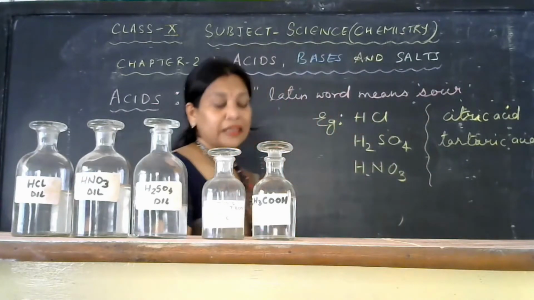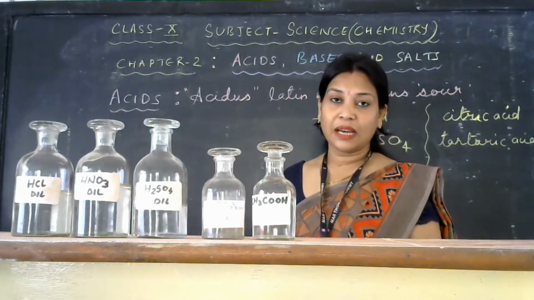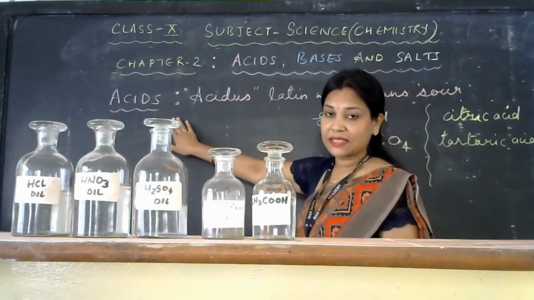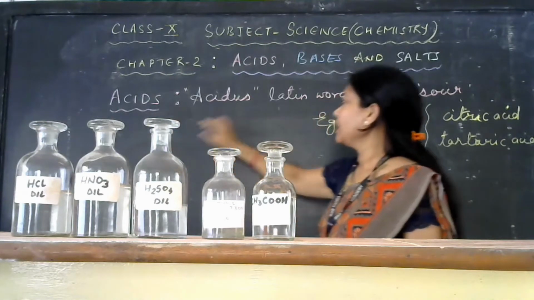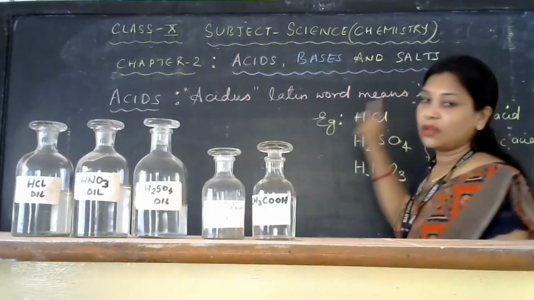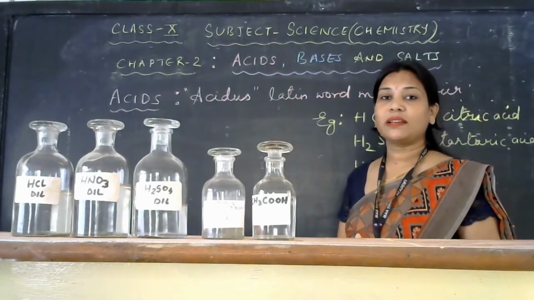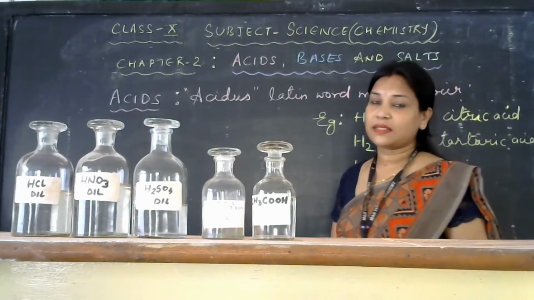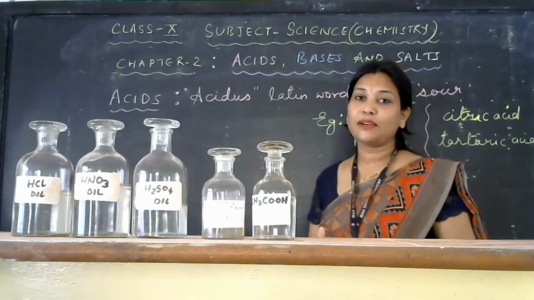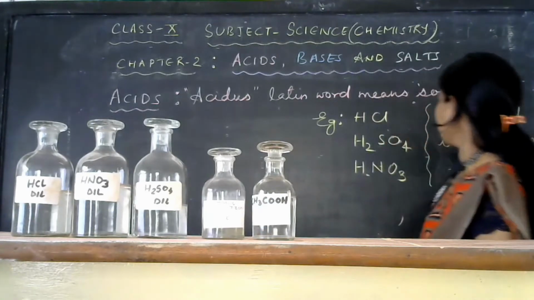Acidity is a characteristic property of acids. Acidic substances are usually sour in taste. The word acid is derived from the Latin word acidus, which means sour. Most acids are sour in taste, which is one of the characteristic properties of acids. Now see, we are using a variety of acids in our home. For example, lemon contains citric acid.